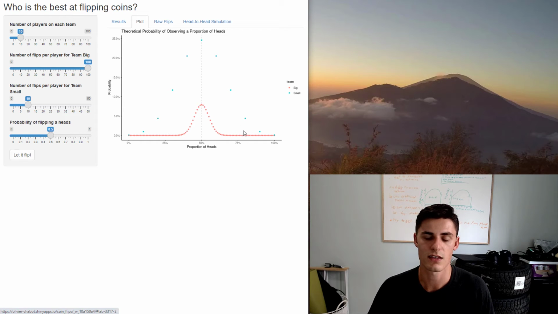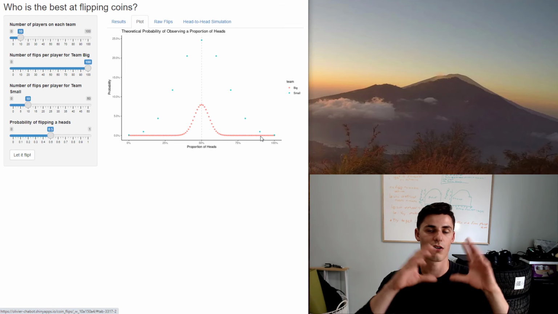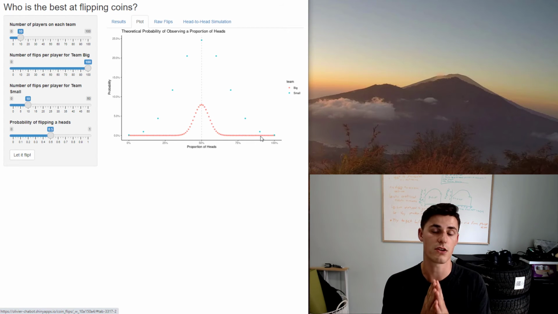But the key thing in this plot is that you see at the extremes that the blue is a lot higher than the red. For a player on team big to flip 100 heads, that's almost impossible. It's pretty much 0. However, for a player on team small to flip 10 heads, it's a little bit more likely. You see that the blue dot is a little bit higher. And same thing here, at 90, it's a lot more probable that someone flips 9 out of 10 heads than 90 out of 100. And that has to do with the law of large numbers. The higher your number of flips, the closer you're likely to be to your average, to your expected value.